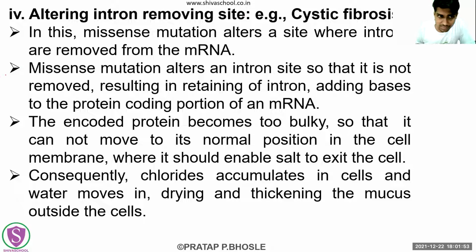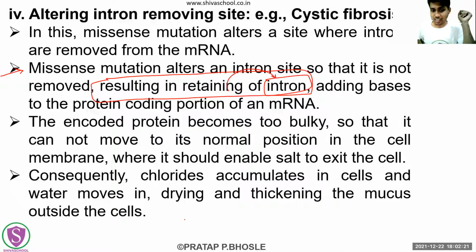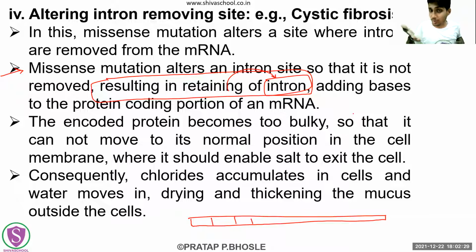So these missense mutations are going to alter the intron sites. And if they alter that site, then maybe one of the introns is not going to be removed. So the ultimate effect will be what? Retainment of that intron. But we already looked at it. We already know that we don't want that intron. The final functional gene had only exons, because the exons are the coding regions, not the introns. So we don't want the introns in our DNA.